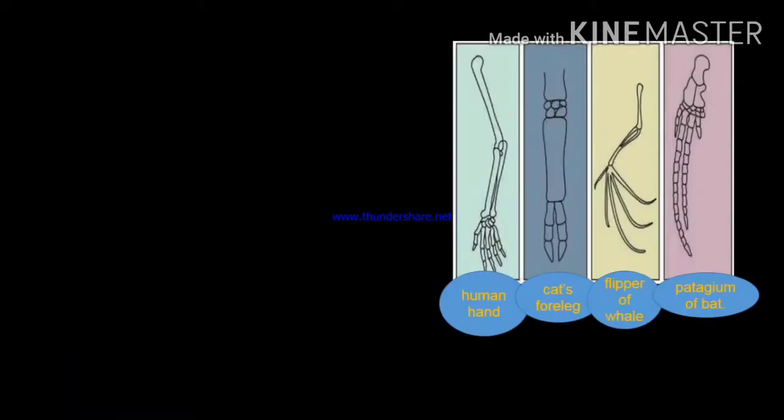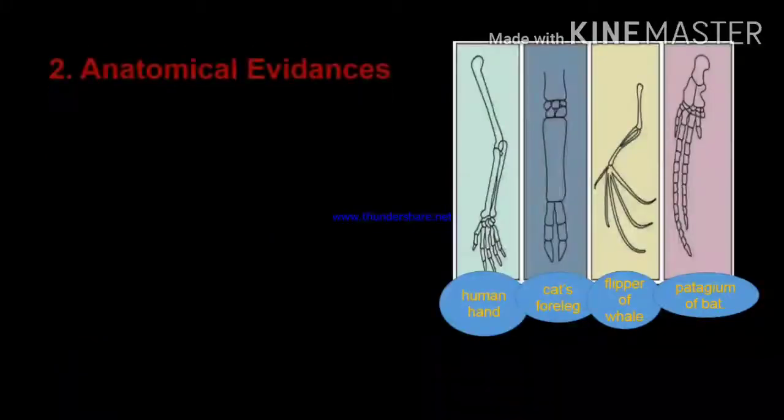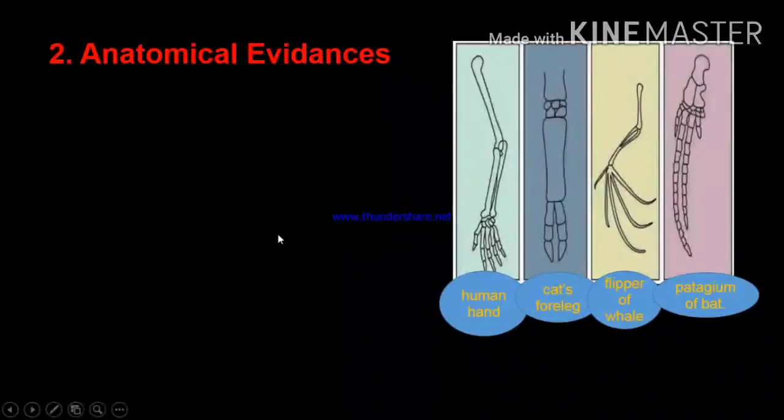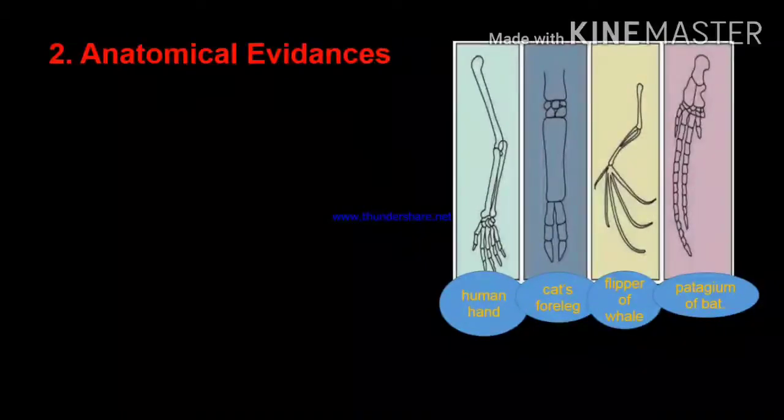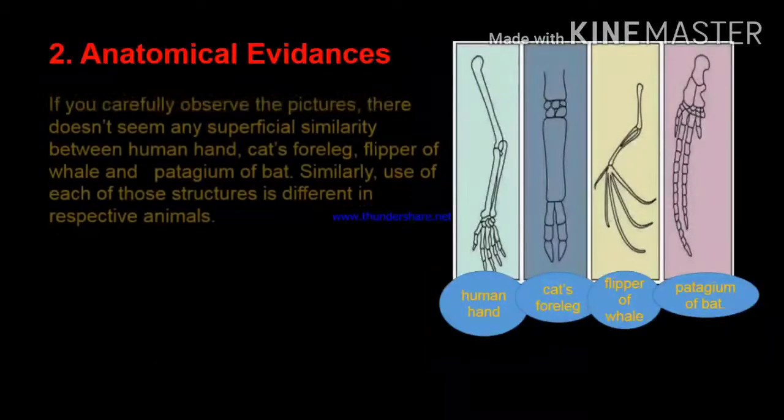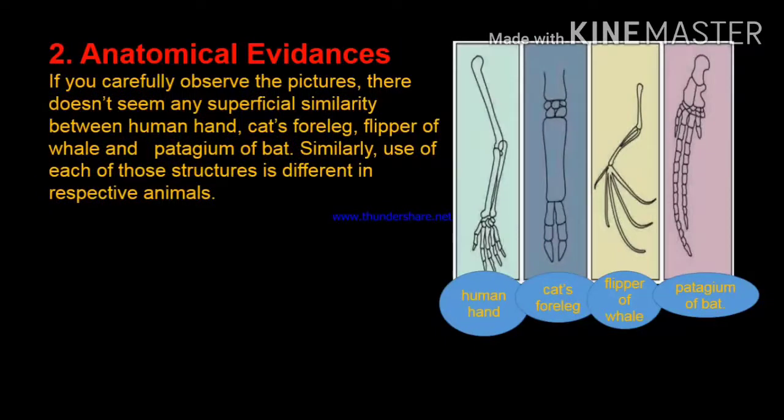Next evidence is anatomical evidence. We see in the figure a human hand, cat foreleg, flipper of whale, and wing of bat. If we carefully observe the picture, there does not seem to be any superficial similarity between the human hand, cat foreleg, flipper of whale, and wing of bat.